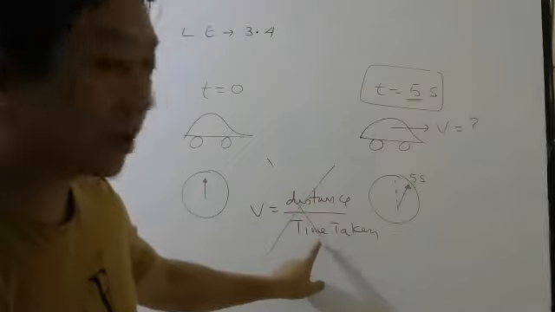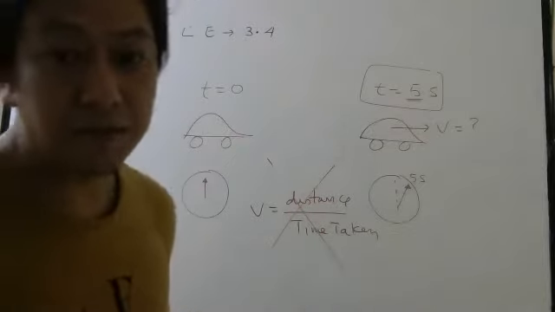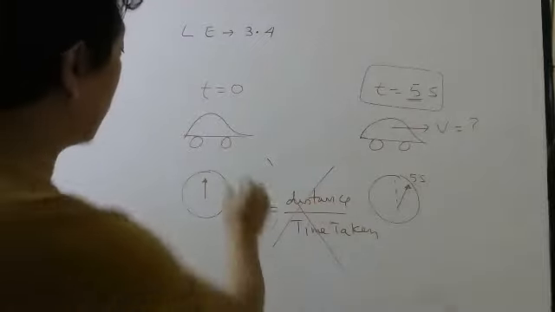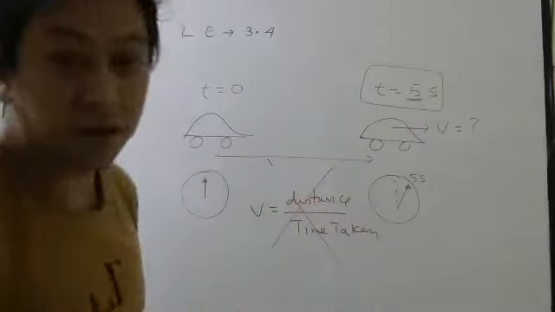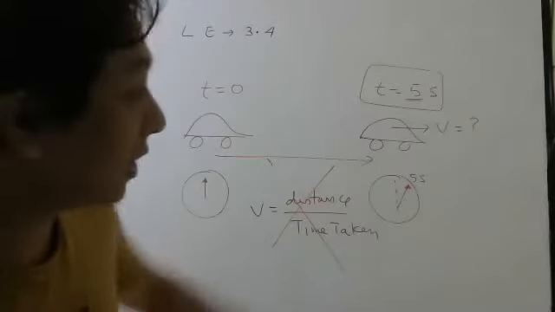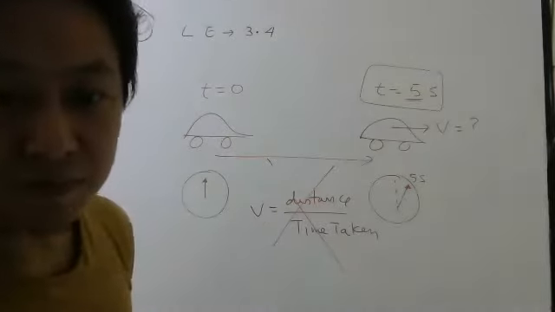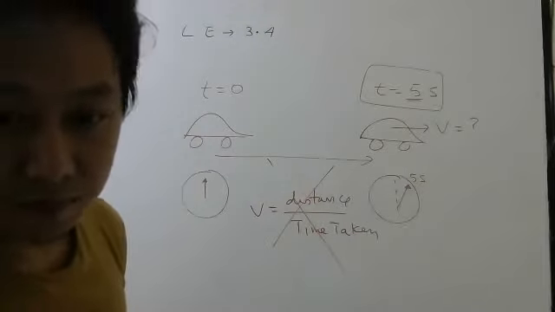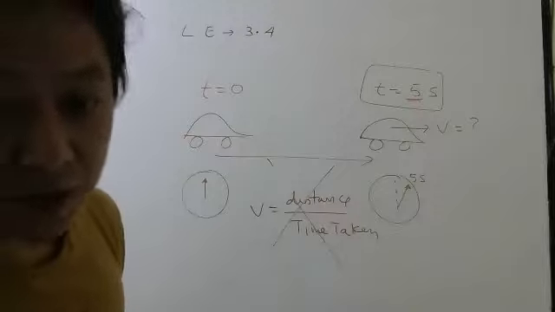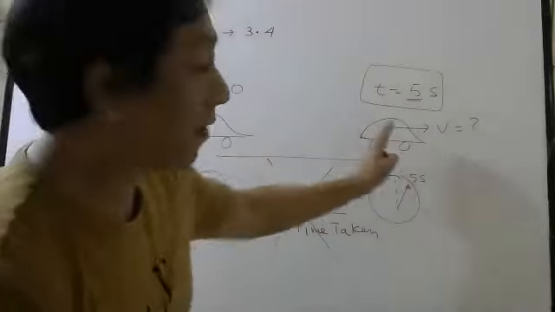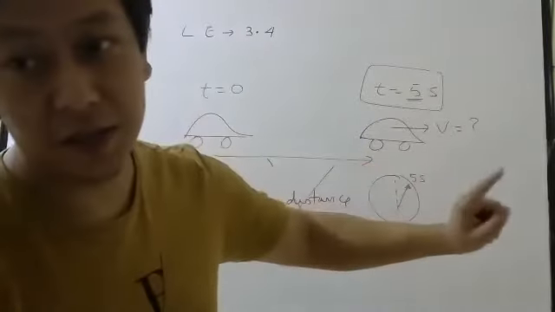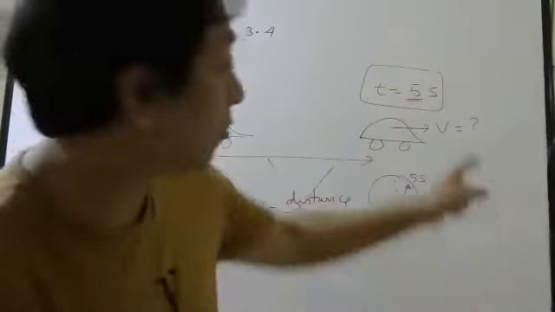This is the formula for distance by time taken from here to here. If you divide distance by time like this, you will get average speed between 0 and 5 seconds. So the question was to find instantaneous speed. They just told speed, no? So you have to find this speed.